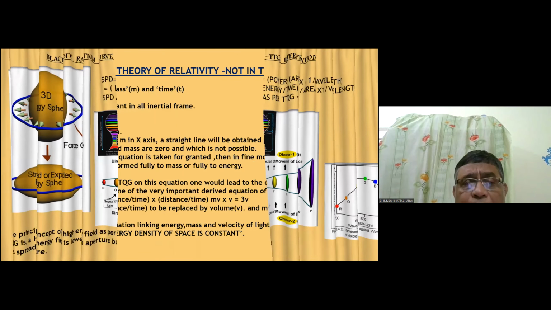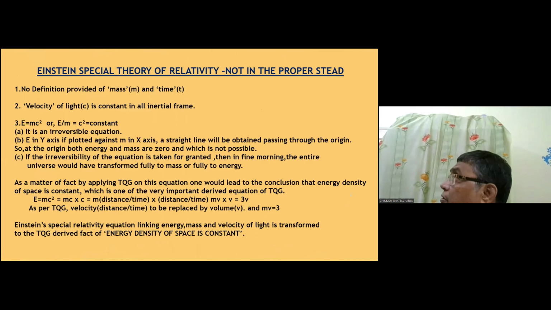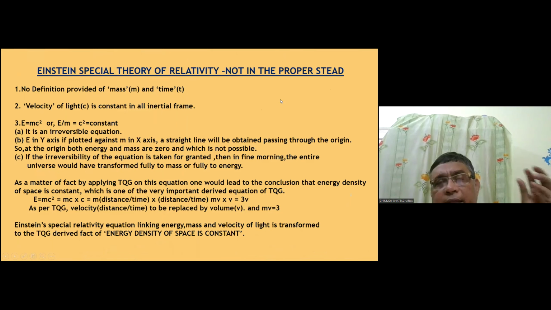Now, this is Einstein's special theory of relativity, E is equal to mc square. Now, if we plot E against m, energy against m, with the velocity of light constant, we get a straight line passing through the origin. So at the origin both energy and mass are zero, and at the upper side both energy and mass go to infinity. It is not possible. It is not acceptable. Also, this equation is an irreversible equation, and if this equation were true, then one fine morning we would find that the entire universe has converged to mass or to energy.